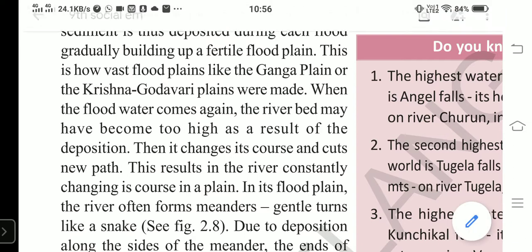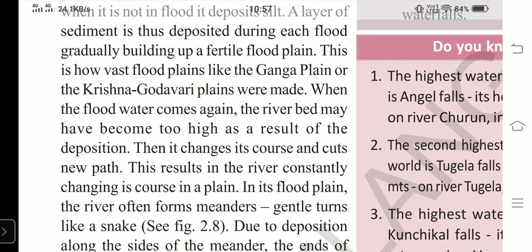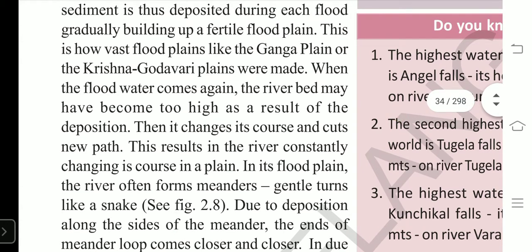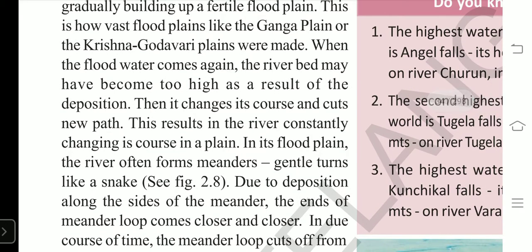Five minutes is left, I think so. Sorry, four minutes only left. Three minutes, sorry, three minutes is left, my dear students. We will try to complete one more small part of the work of water. Okay, it is Ganga plains. So then it cuts its course.